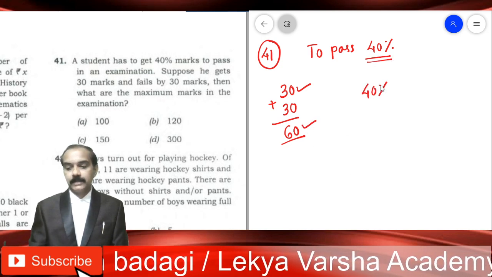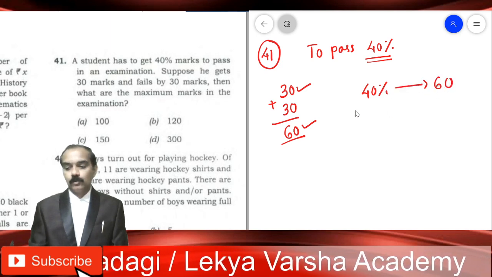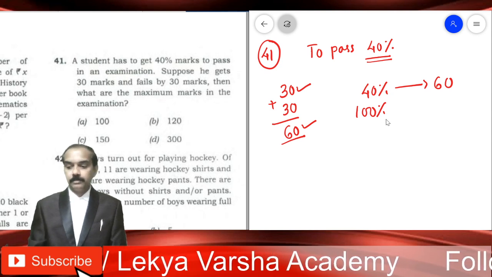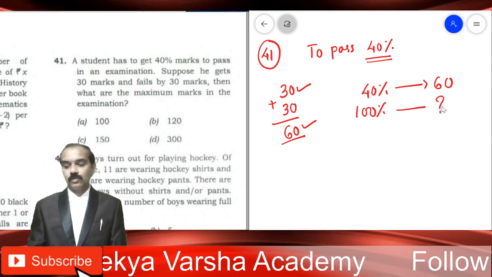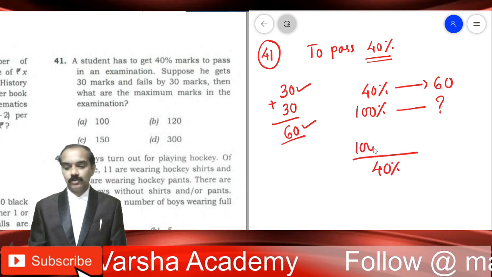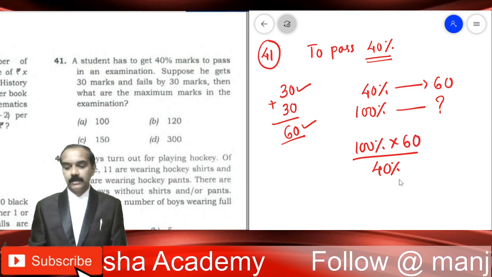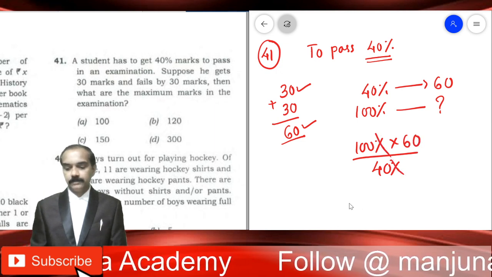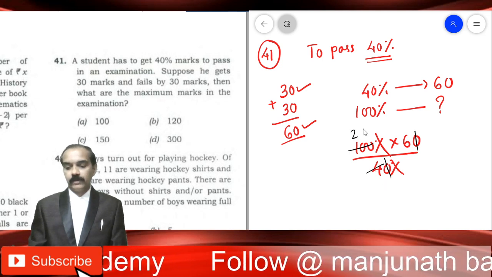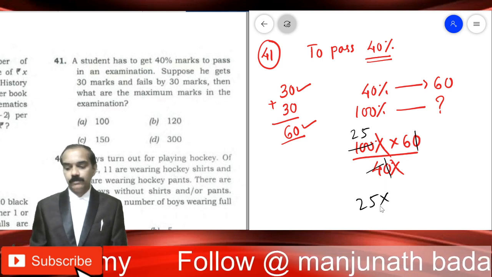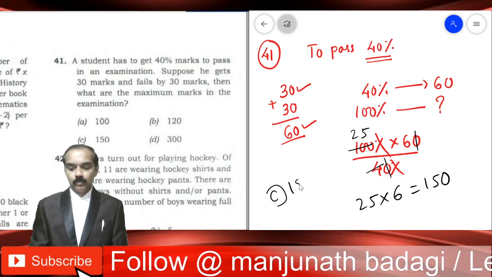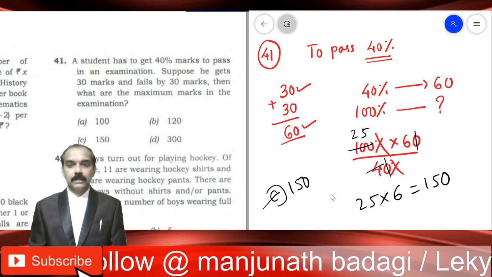So 40% means 60. The maximum is always 100% in case of percentages. So 100% means how much? Always question mark on the right hand side. First one always in the denominator, rest in the numerator. Cancel them to get the final answer. Percentage can be struck out, 0 can be struck out. 4 ones are 4, 25s are 25 into 6 will give you the final answer 150. So third option 150 is the final answer.